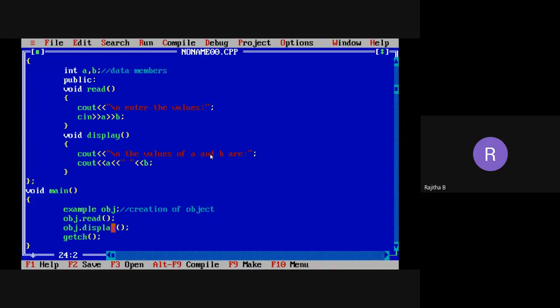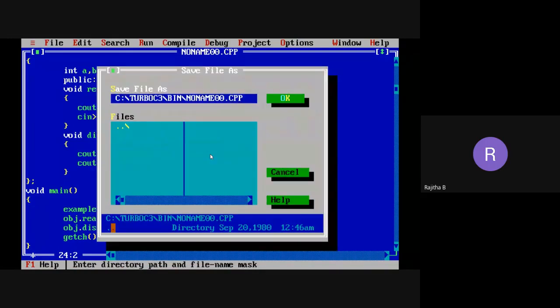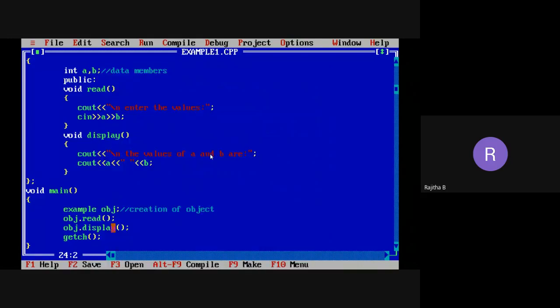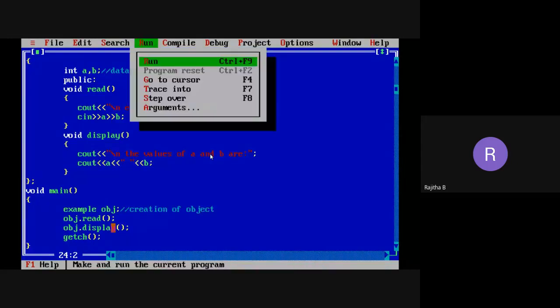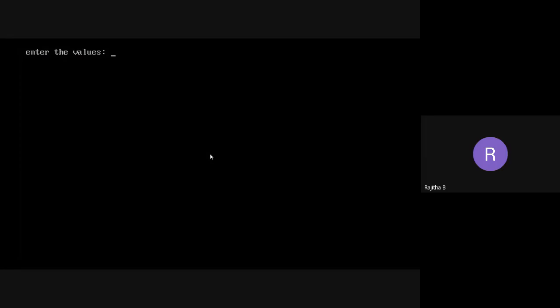Now try to compile this program. Before that, I want to say the program is example. Compile the program. We don't have any errors. Now try to run the program. I need to enter the values here. Suppose 10 and 20. You can see the screen there. The values of A and B are 10 and 20, and they will be printed there. So this is a simple program to get the output of A and B values.